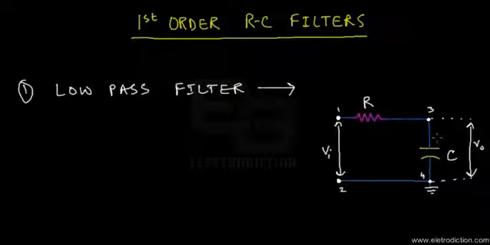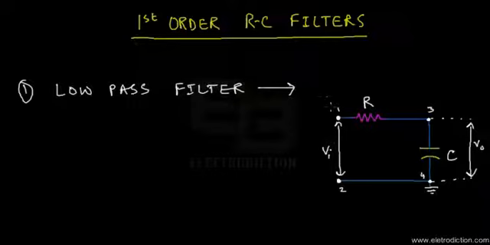Before that, let me tell you that this input signal which we are applying over here is obviously not a DC signal. It is of course an AC signal, so it can have some sort of frequency.